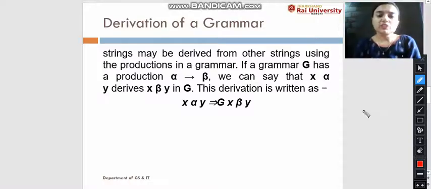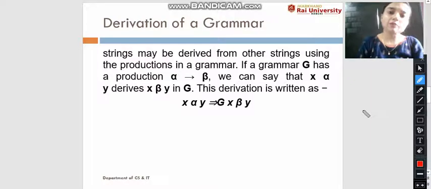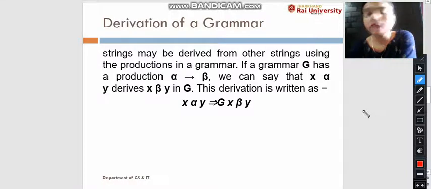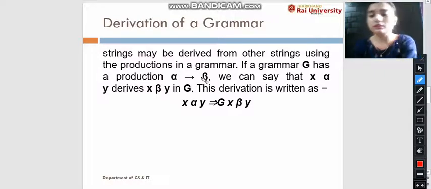Welcome to the second session of today's lecture, and we are discussing formal language. A formal language can be understood by a grammar. A grammar is defined by a four tuple, and these four tuples are the variables, terminals, starting symbol, and the production rules. Now let's come to the derivation of a grammar.